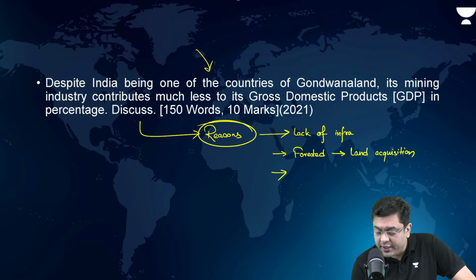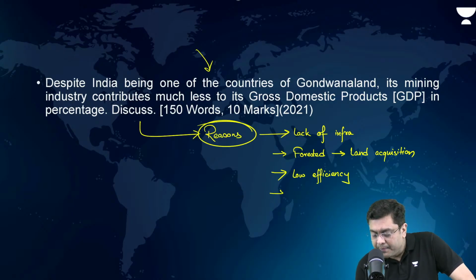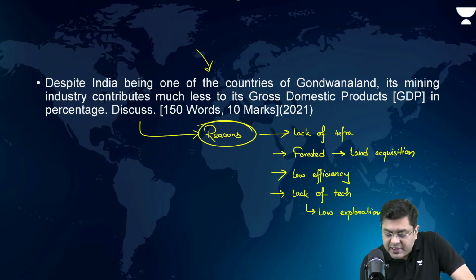Then after that, you also have the issue of lack of technology. Efficiency is not there. Low efficiency. Okay. Lack of tech. Now, lack of tech in terms of what? Low level of exploration. Now, upstream demand is not created in terms of feeder industries.